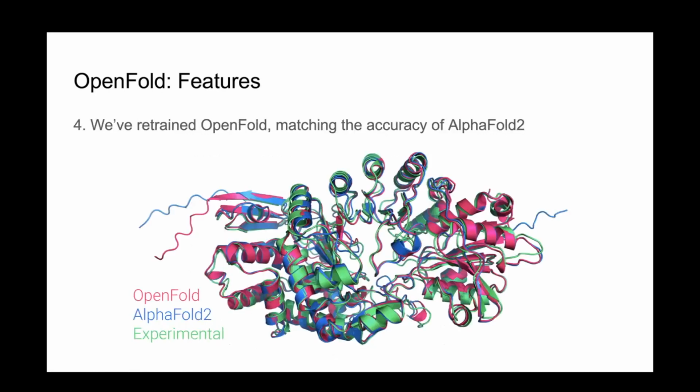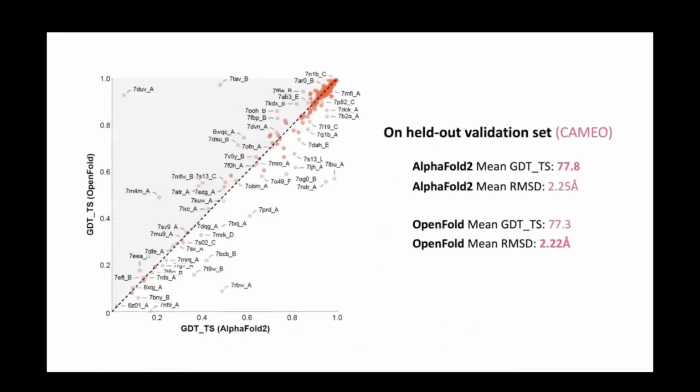We used OpenFold to retrain the model from scratch, producing a suite of independent parameters, and released them to the public under an open license back in, I think, June of last year. And we managed to match the accuracy of AlphaFold 2 on single chains. Basically, these are results from our held-in validation set. Excuse the resolution. I'm not really sure what happened here.